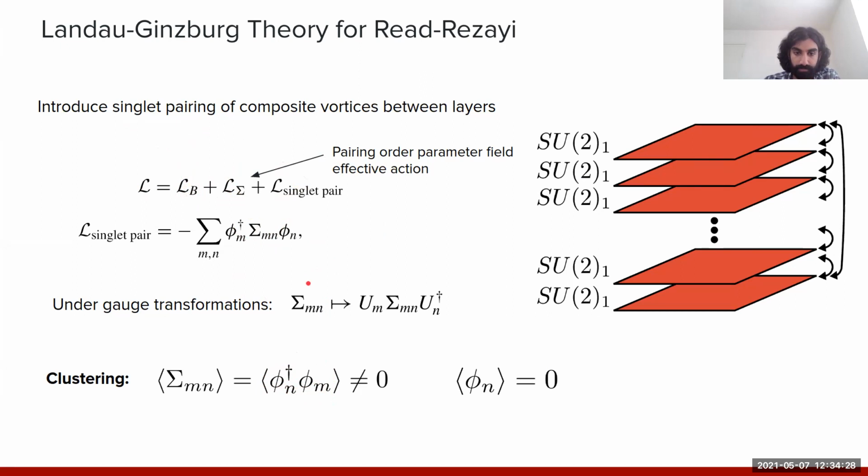And so in particular, an important point is that under gauge transformations on each layer, sigma transforms in a bifundamental way simultaneously under the gauge transformations on the layers M and N. And so what we're going to call the clustered phase is the one in which sigma attains some expectation value corresponding to the simultaneous pairing of these composite vortices across all the layers, but one such that the individual composite vortices themselves do not condense. So the single composite vortex excitations remain gapped, but they form this kind of paired state, which we'll call clustering since they're simultaneously pairing across all the layers.